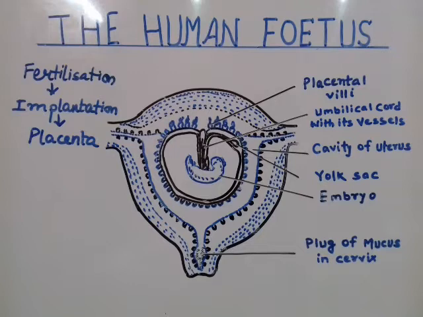Now we know that the embryo is very small to undergo all kinds of physiological functions, including respiration, nutrition and excretion. Any physiological process would be very difficult in the body of the fetus unless all the physiological systems grow up properly. So all these functions in the body of the fetus are undertaken via the placenta. So this word has to be understood very nicely.